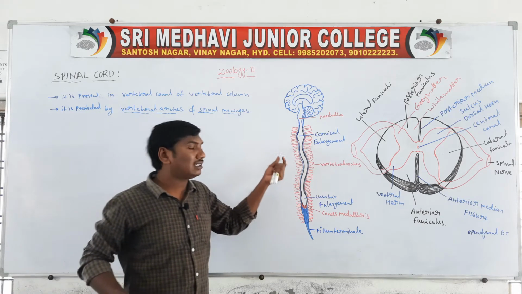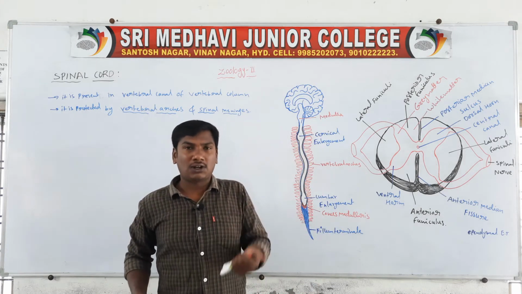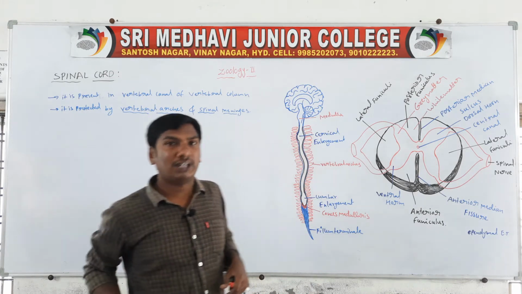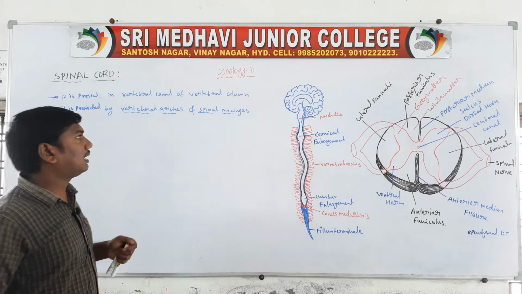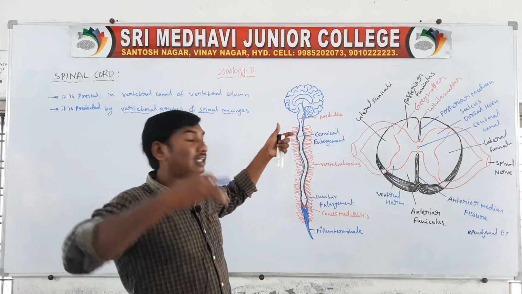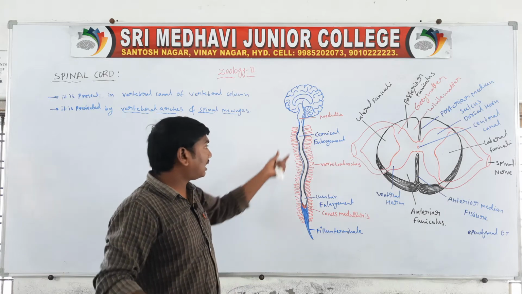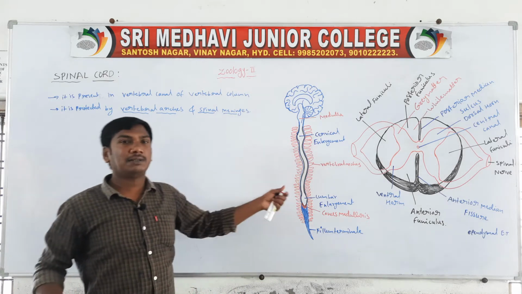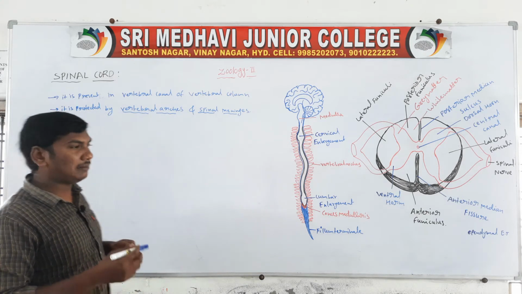The vertebral arches include the thoracic, lumbar, sacral and coccygeal vertebral arches. So they are the protection of the spinal cord. The meninges that contain the brain are called the brain meninges. The meninges that contain the spinal cord are called the spinal meninges.